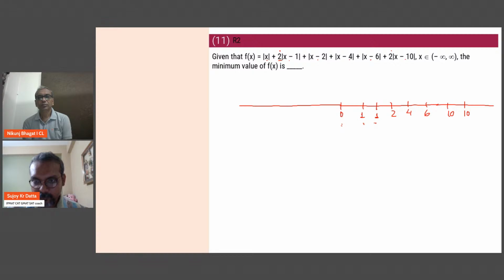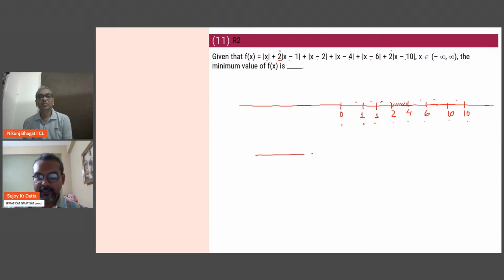So 1, 2, 3, 4, 5, 6, 7, 8. So there are 8 points. Okay, for 8 points, find out the middle region. What is the middle region? This is the middle region. Okay, equal gaps on either side.